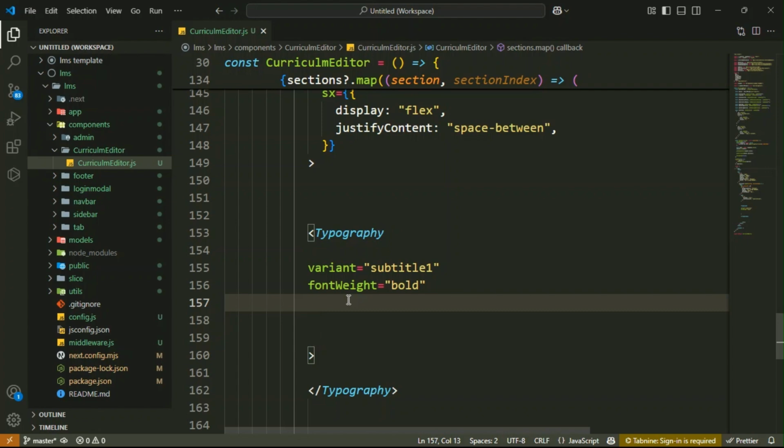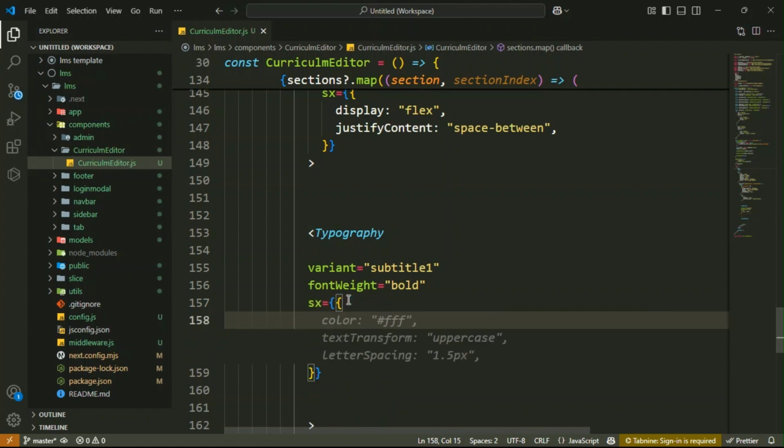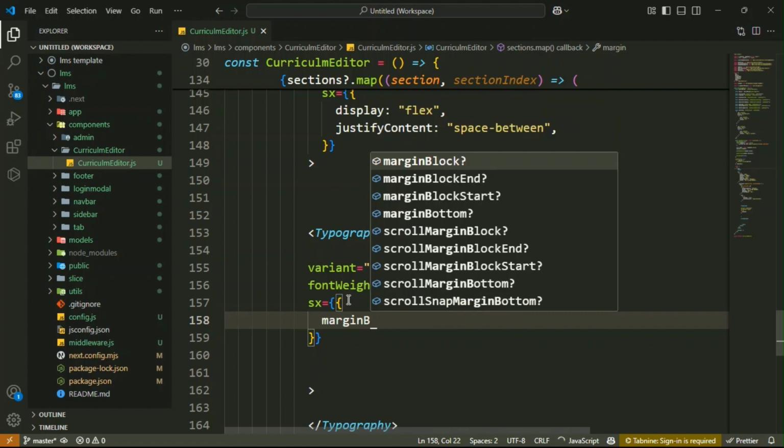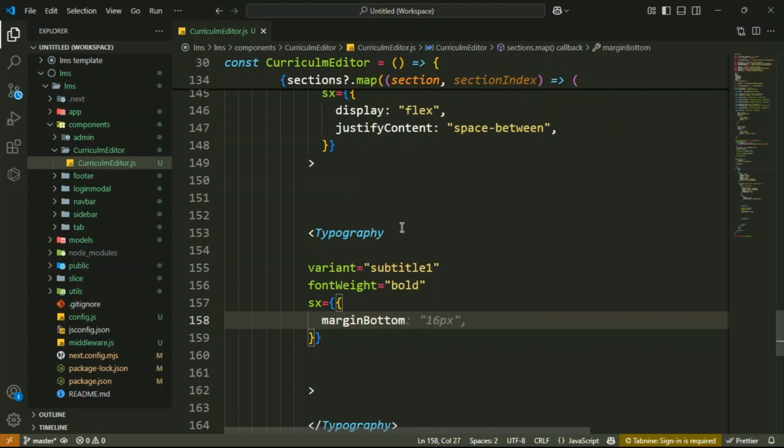Then after that, fontWeight bold, here the additional style sx. Then inside it, marginBottom 16px. Margin bottom, guys. Here marginBottom, then inside it 16px.